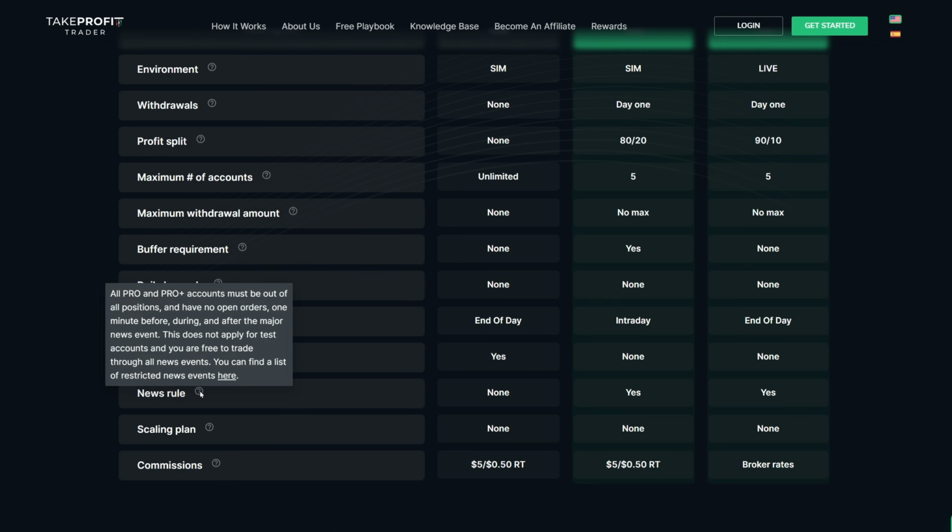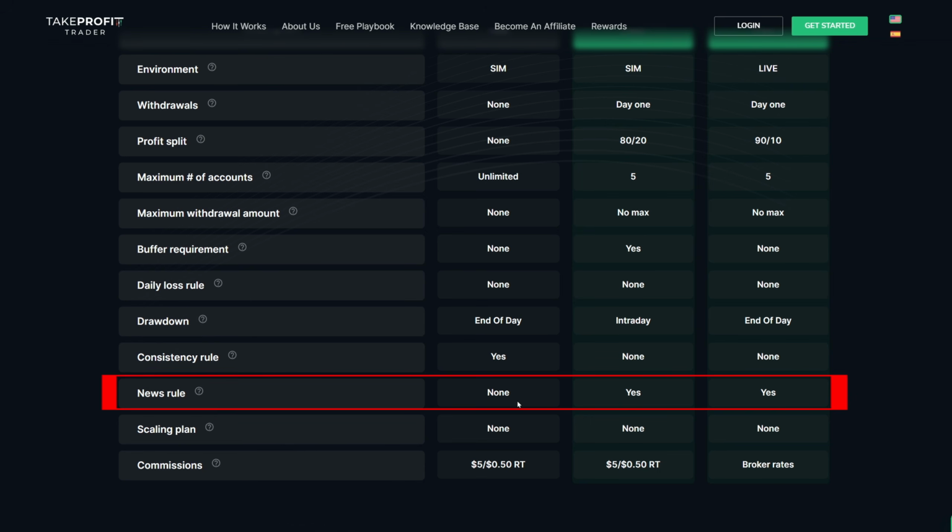Okay, so what about the news rule? Nope. There is no news rule in the test phase. In the pro and pro plus accounts, we cannot trade tier 1 news. So if you're trading the indices, CPI, NFP, and FOMC are going to be considered tier 1 news events.